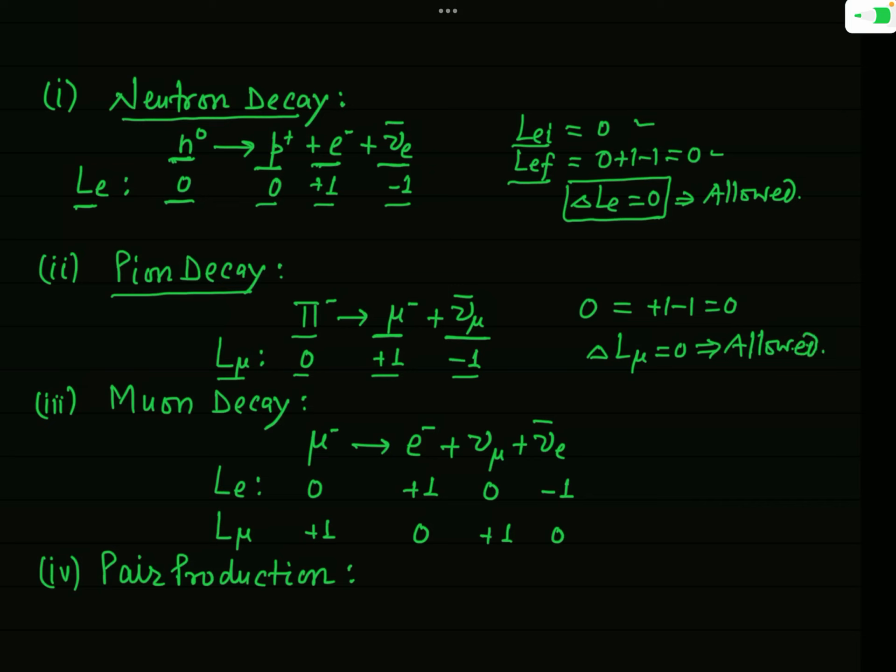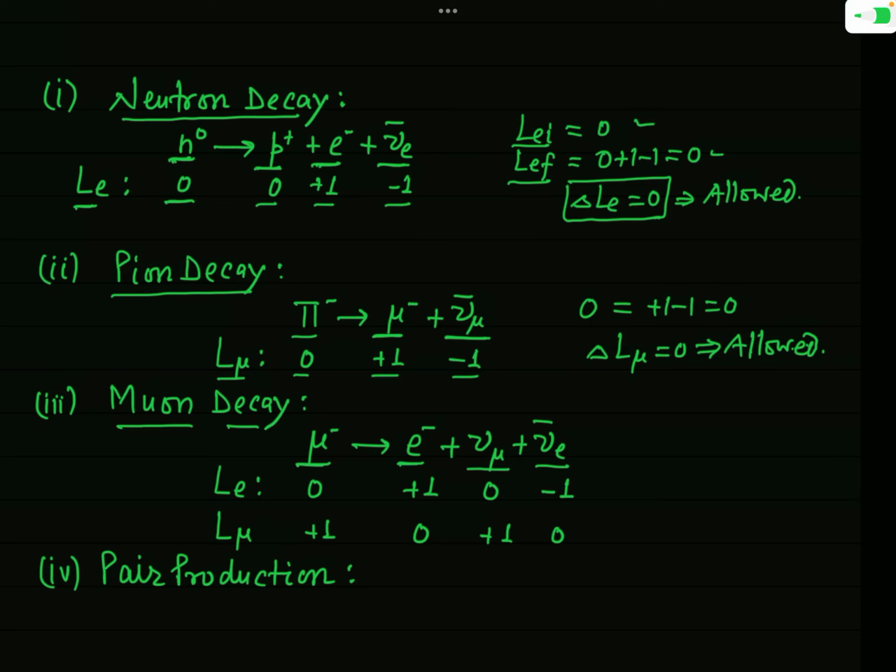Now see the third example, which is muon decay. Here mu minus is transformed into e minus, nu mu and nu e bar. Now you can see mu minus is a lepton and e minus is also a lepton.